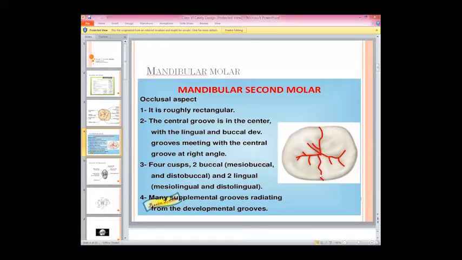What is basically this line? This line divides the two cusps, distolingual and mesiolingual. What does this red line denote? Is this a groove or a depression? Yes, this is the lingual groove, and this is the buccal groove, right?